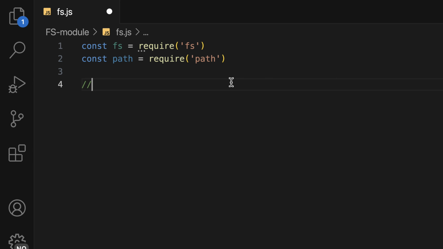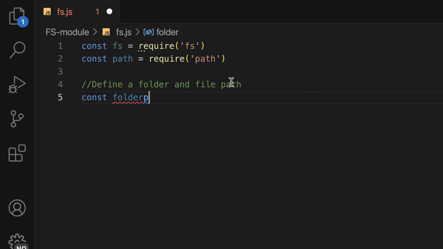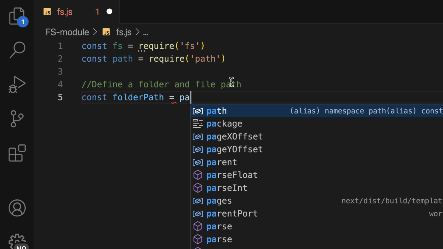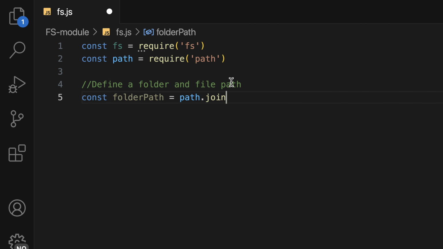So how are we going to do it? The first step is that we need to define a folder and file path, meaning the folder where we want to create those files. So in here, I'm going to say define a folder and file path. And it goes like this: const folderPath. I want to locate the folder where I want to perform the operations, which is equal to path.join. What are we joining?